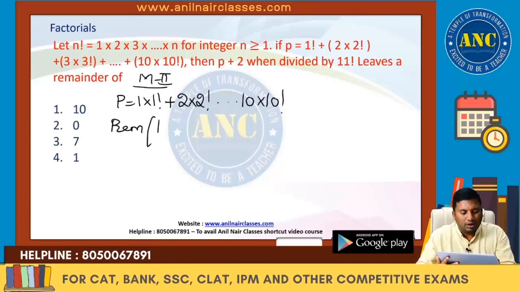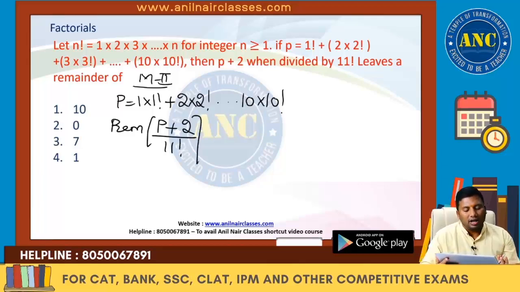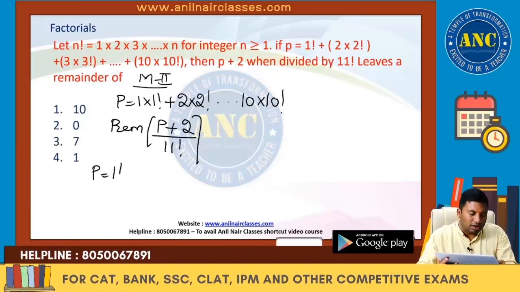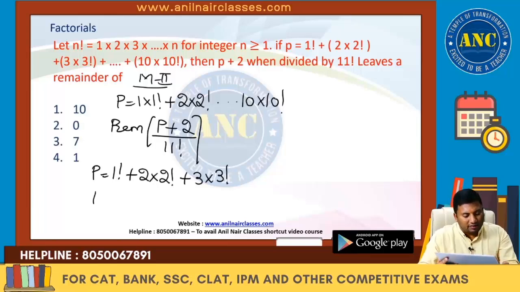The remainder when P plus 2 is divided by 11 factorial. It is ending with 10 factorial, and the denominator is 11 factorial. So let us take some smaller values: 1 factorial plus 2 into 2 factorial plus 3 into 3 factorial. If it is ending with 3 factorial, the denominator is 4 factorial.